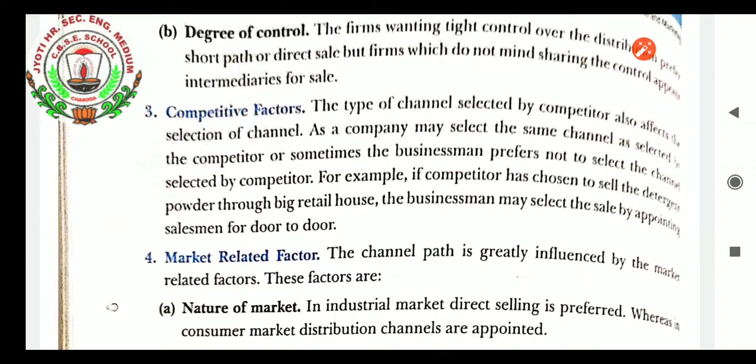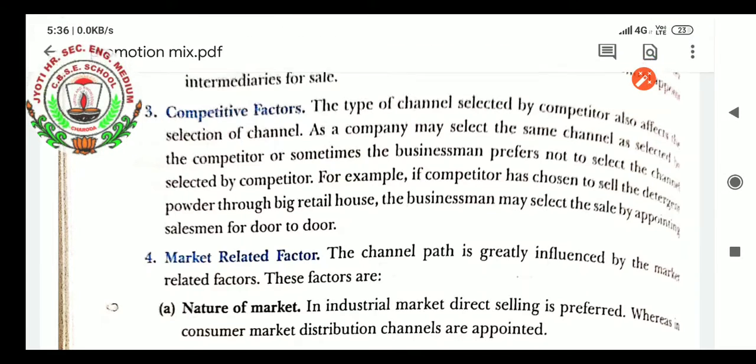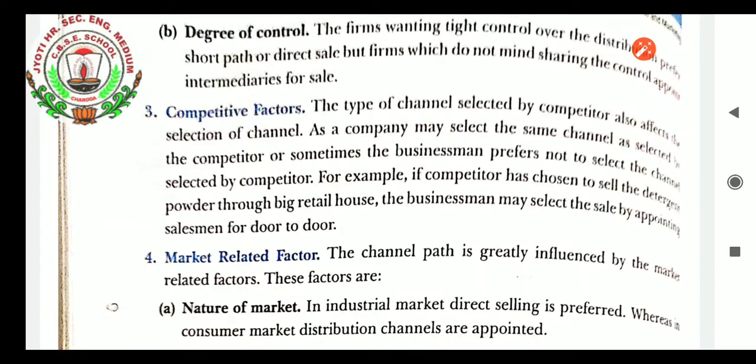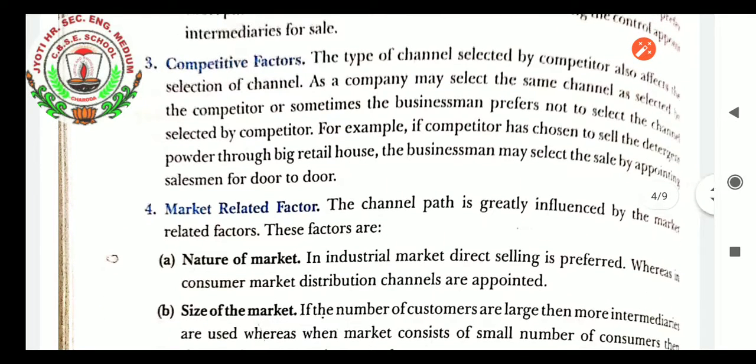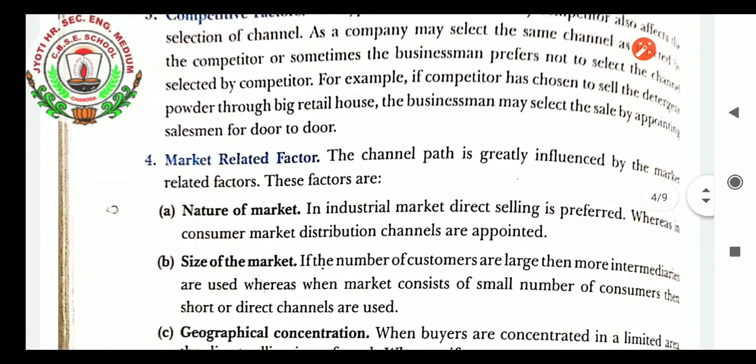Competitive factors. The type of channel selected by the competitor also affects the selection of channel, as a company may select the same channel as selected by the competitor, or sometimes the businessman prefers not to select the channel selected by the competitor. For example, if a competitor has chosen to sell detergent powder through big retail houses, the businessman may select sale by appointing salesmen for door to door.